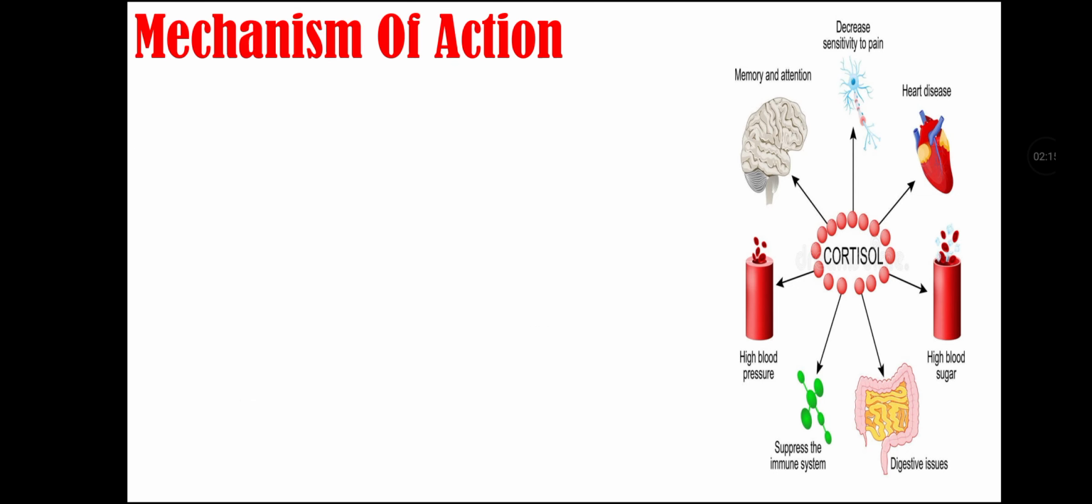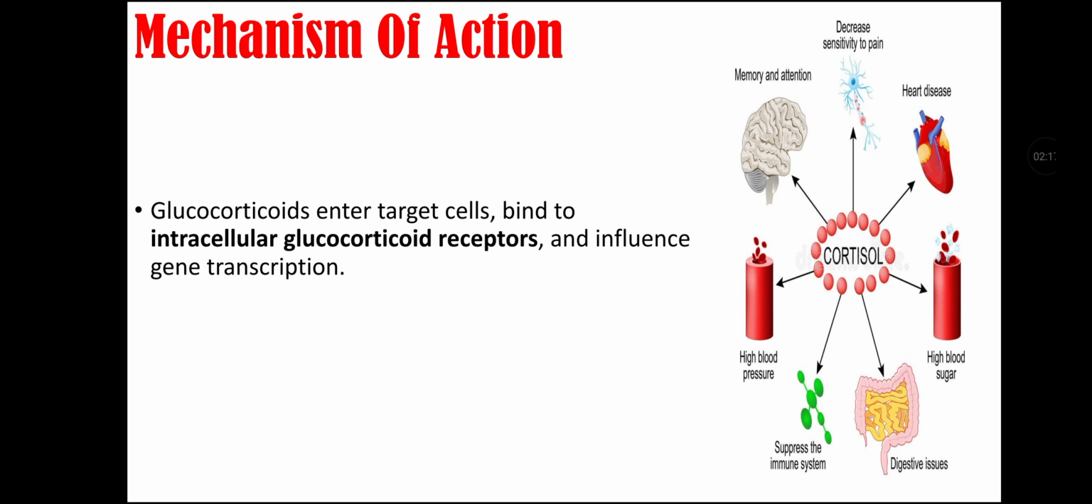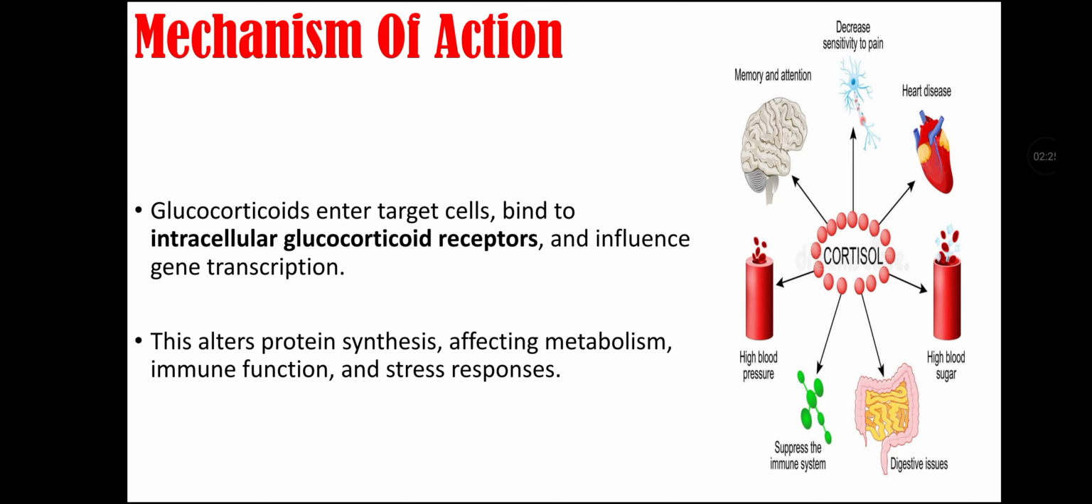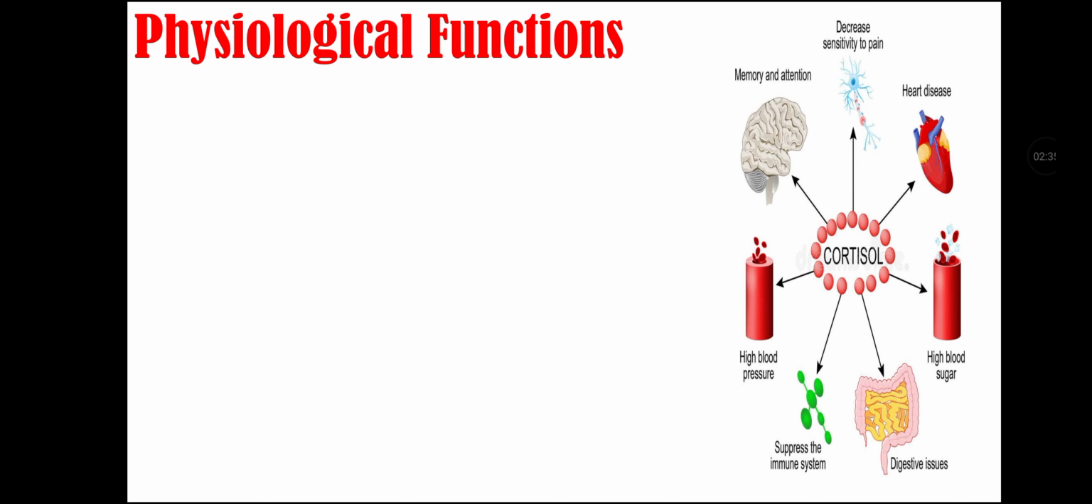Mechanism of action. Glucocorticoids enter the target cell, then they bind to the intracellular glucocorticoid receptor and influence gene transcription. This influence on gene transcription alters protein synthesis, affecting metabolism, immune function, and stress response.